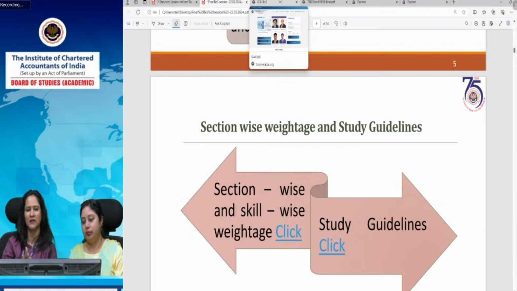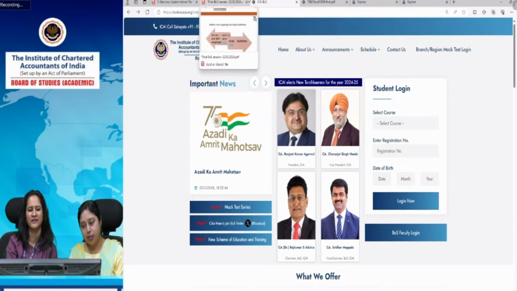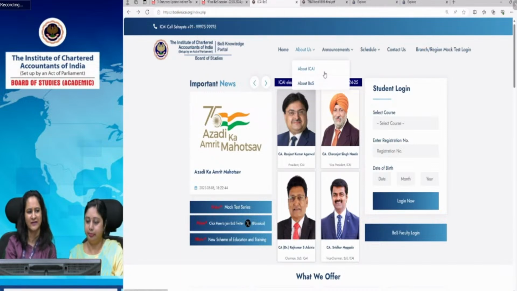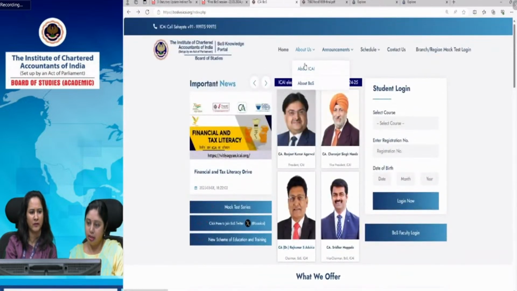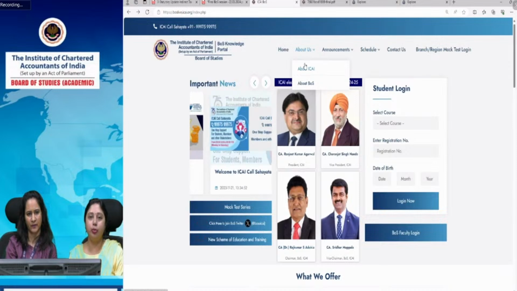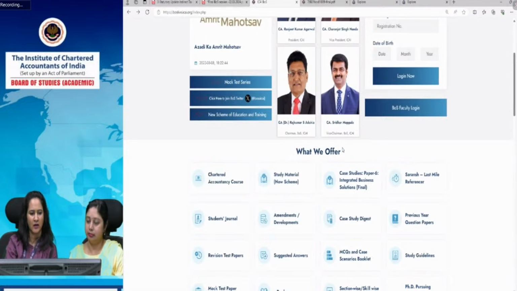What is the path? Yes, that is very important, Swati. In fact, some students still don't know where everything is located on our website. You should develop a habit of visiting the website regularly. See, this is the ICAI website, and this is the BoS knowledge portal, especially dedicated to BoS. If you see, there are specific heading-wise blocks made at the front homepage only.